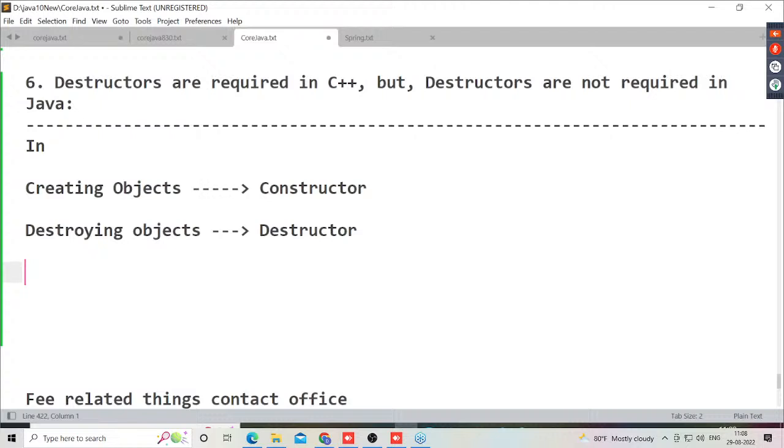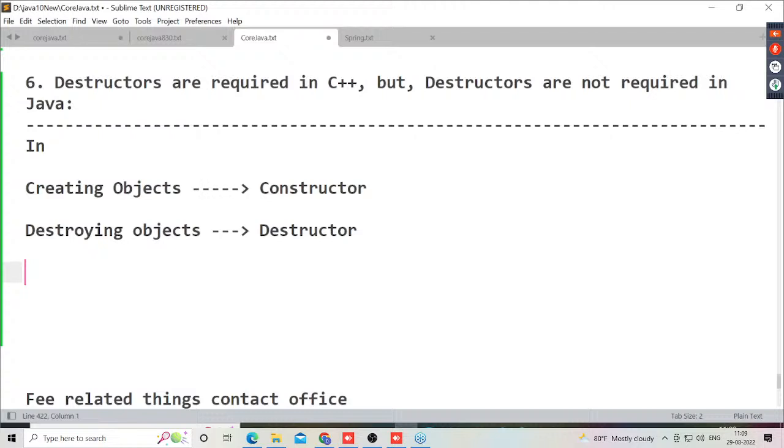What information is Java giving? Create objects as per your requirement. Any number of objects you can create. How many objects you want to create, you can create. But don't take any responsibility to destroy those objects. I have provided an internal tool, and it will destroy those objects. So this is somewhat flexible for developers. But in the case of C++, what notice do they give? If you create objects, you should take the responsibility to destroy those objects. That is C++, so we are not feeling comfortable with C++. We are feeling comfortable with Java. That's why the Java programming language has very good demand outside.